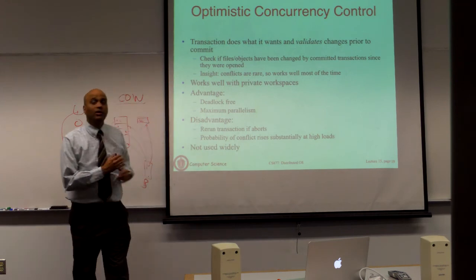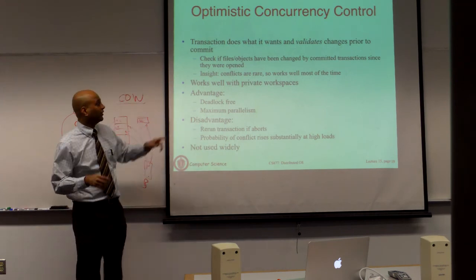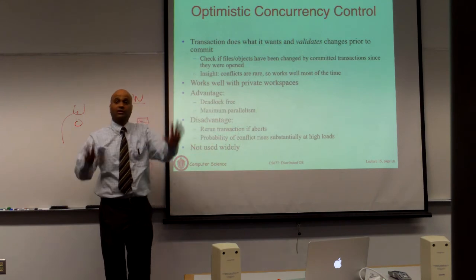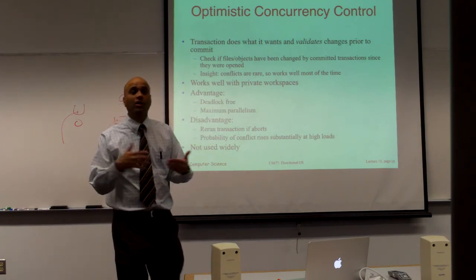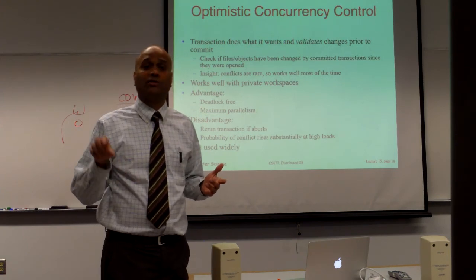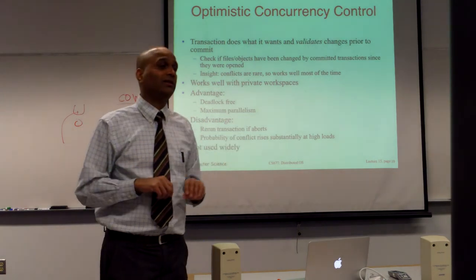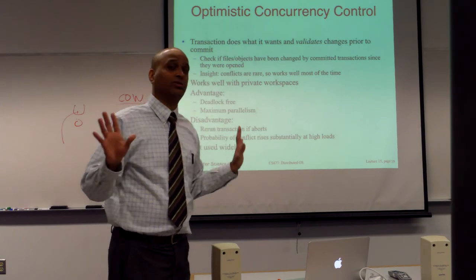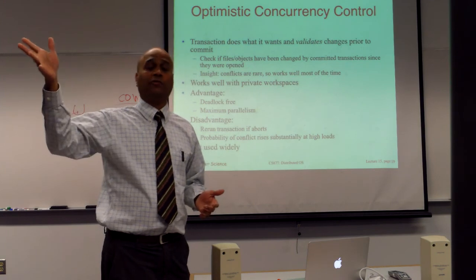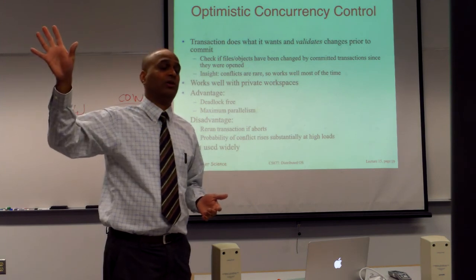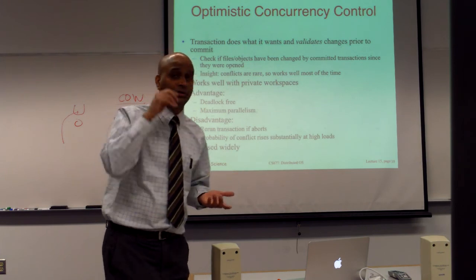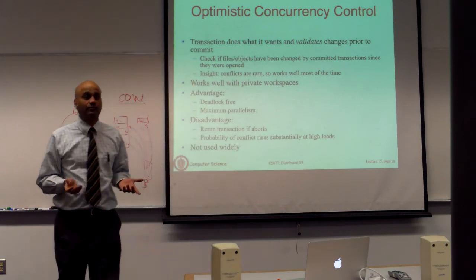Clearly, you will need to figure out when transactions conflict. This works well with private workspaces, because each transaction is given its own thing. There is no lock. When you commit, you say, okay, you made changes to these two records. After you started, this other transaction also made changes to these two records, so that's clearly a conflict. So I'm going to let you know. Or when you say, okay, after you started, no one has ever touched these two records that you changed, so there is no conflict. So I'm going to let you commit. You just have to make these checks and let them commit.